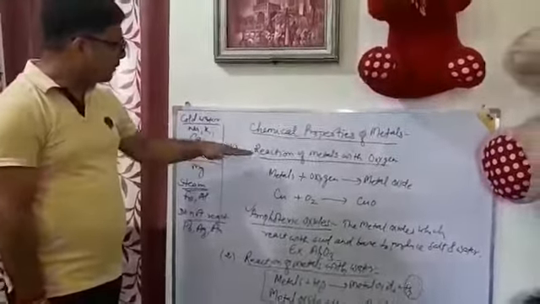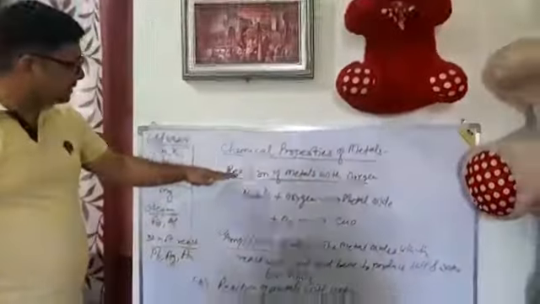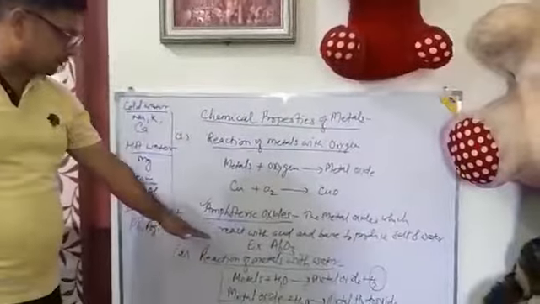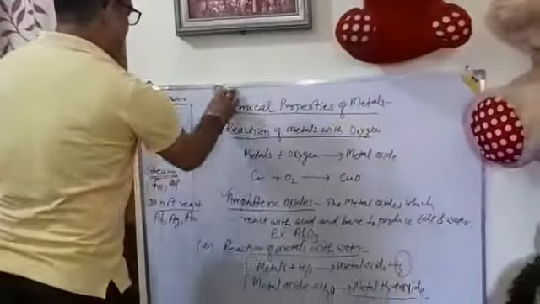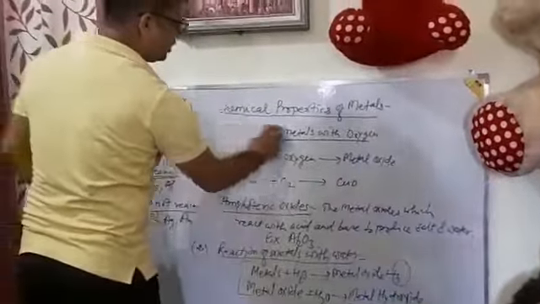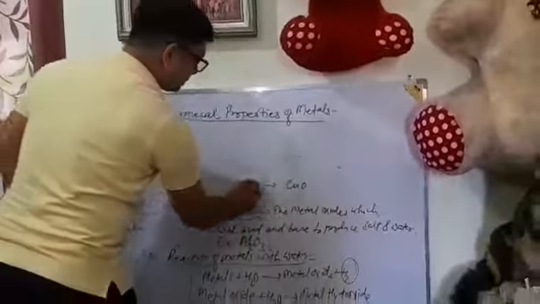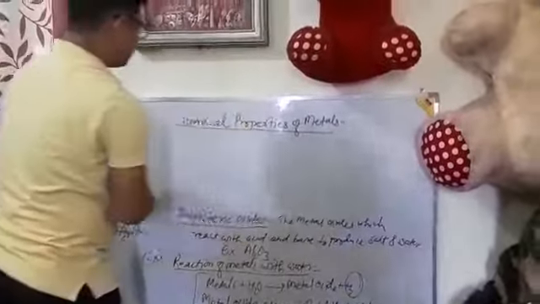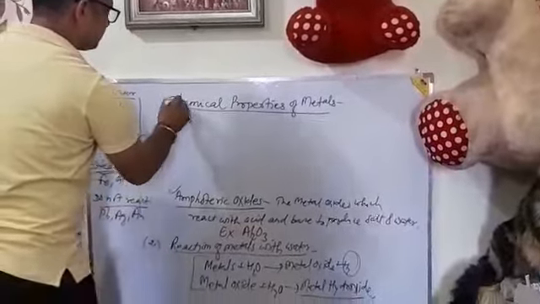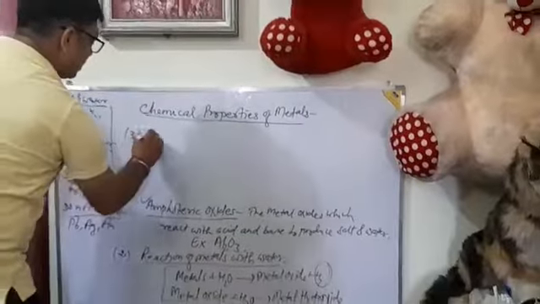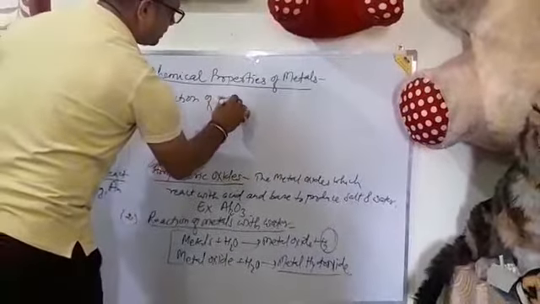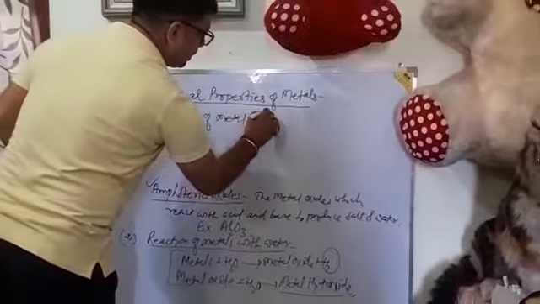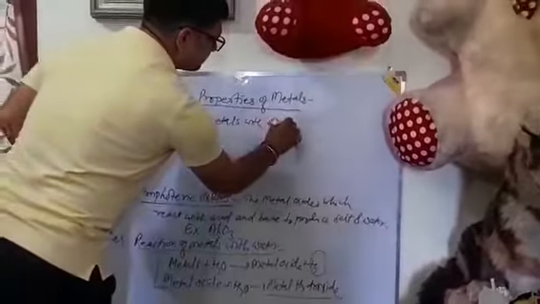So in chemical properties, first is reaction of metals with oxygen, second is reaction of metals with water. Then the third chemical property of metals is reaction of metals with acids.